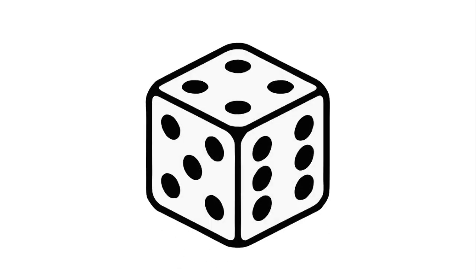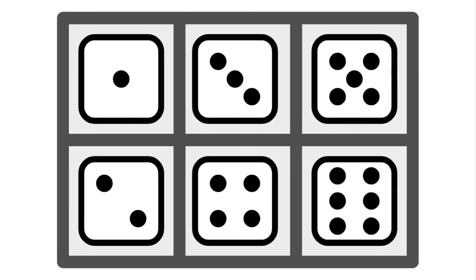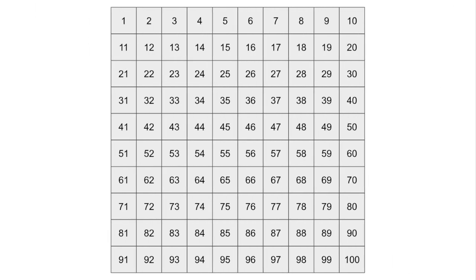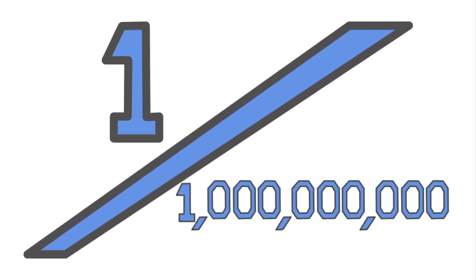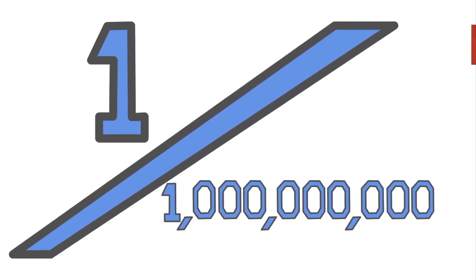If you have a 6-sided die, your chances of rolling a 2 is 1 in 6. With a 100-sided die, the chance of rolling a 2 becomes 1 in 100. If you use a die with 1 billion sides, your chances are literally 1 in 1 billion. But what happens if you have a die with an infinite number of sides?